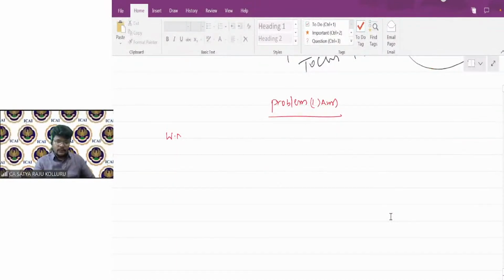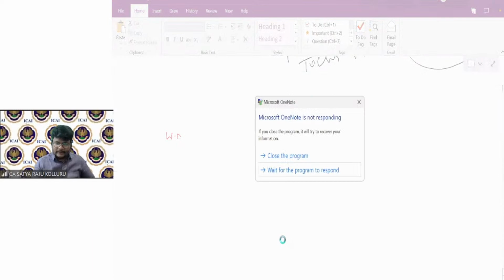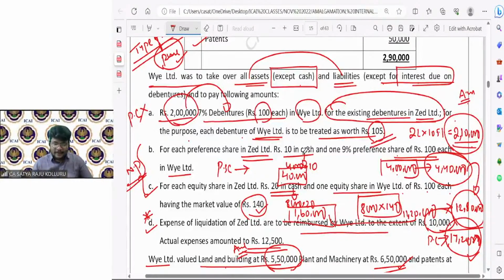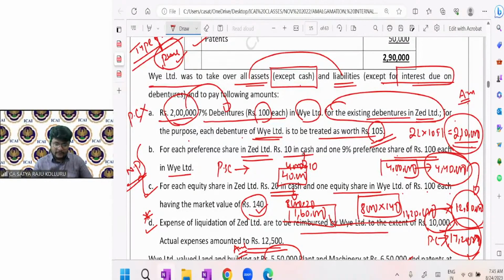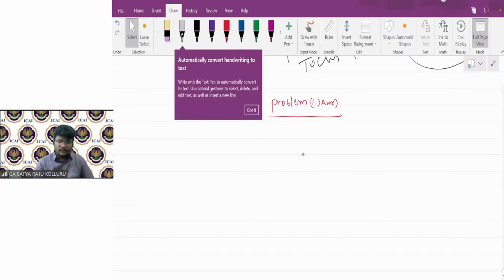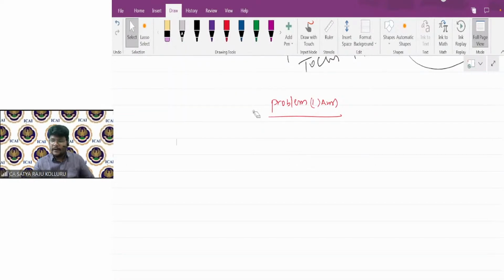Fine, whatever I wrote didn't get saved here. Okay, no issues. I think due to huge data, sometimes my OneNote is not working properly. So after completion of this session, I'll remove the unnecessary pages. Otherwise, it will create a lot of problems for our future classes as well. Oh my God, finally I got it.